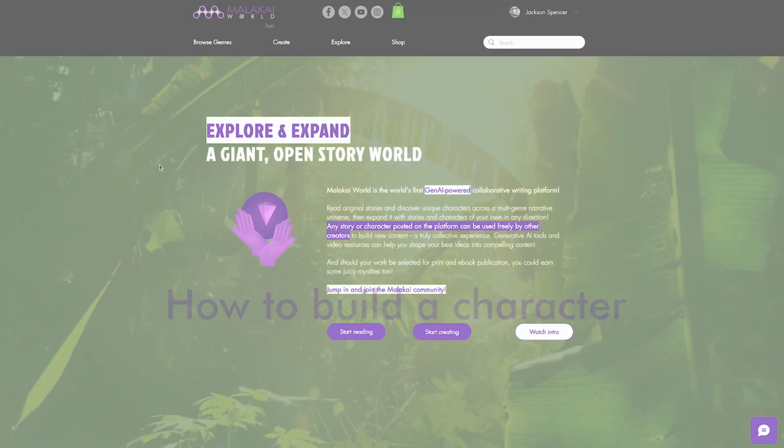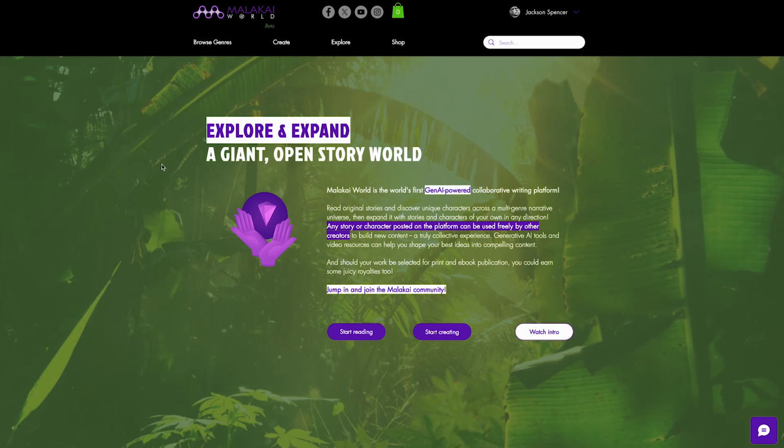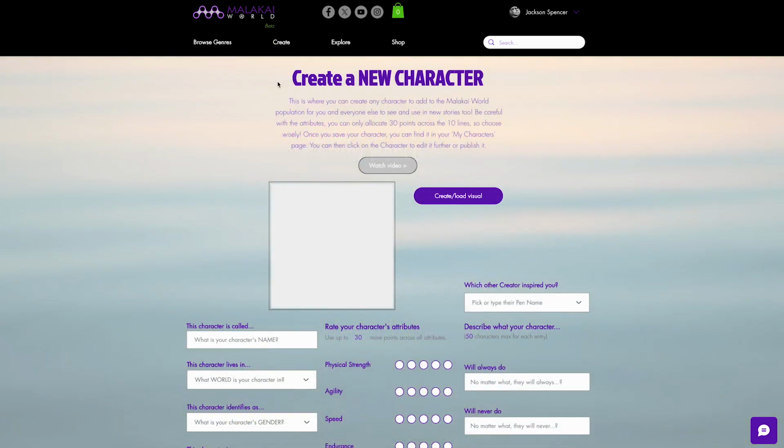My fellow Malakai, hi, you have decided to create a character. Excellent initiative. So the first thing you need to do is make sure that you are logged in so that you can access the Create Character link, which is in the top menu or in a variety of different buttons on different pages of the site. When you follow that link, it takes you to the Create a New Character page.